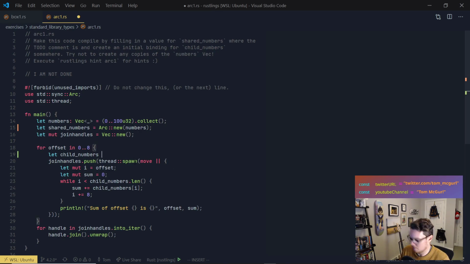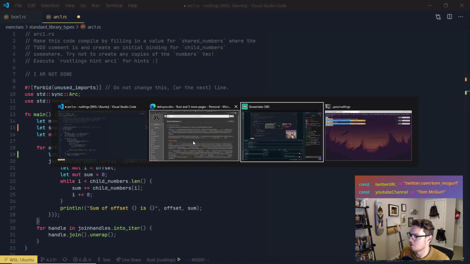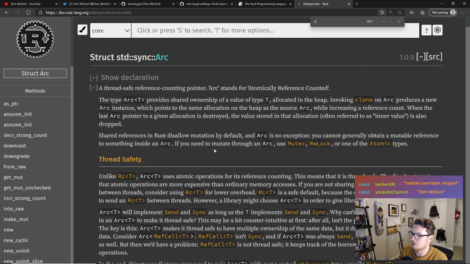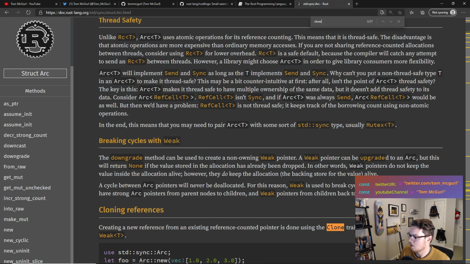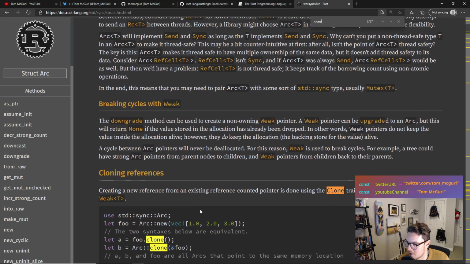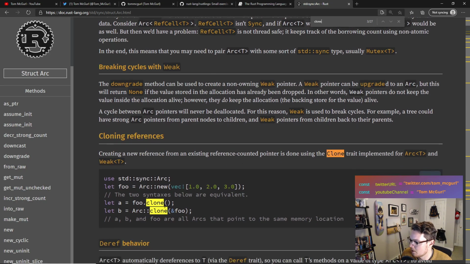So what if we did, let's see how to make an Arc clone. Cloning references: creating a new reference from an existing reference counted pointer is done using the clone trait implemented for Arc<T>. There are two syntaxes, both are equivalent: Arc::clone, or you can just call .clone. So we'll do the first one.